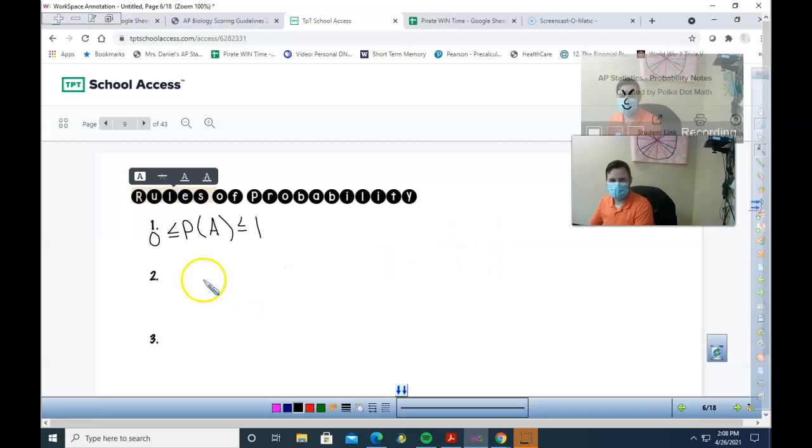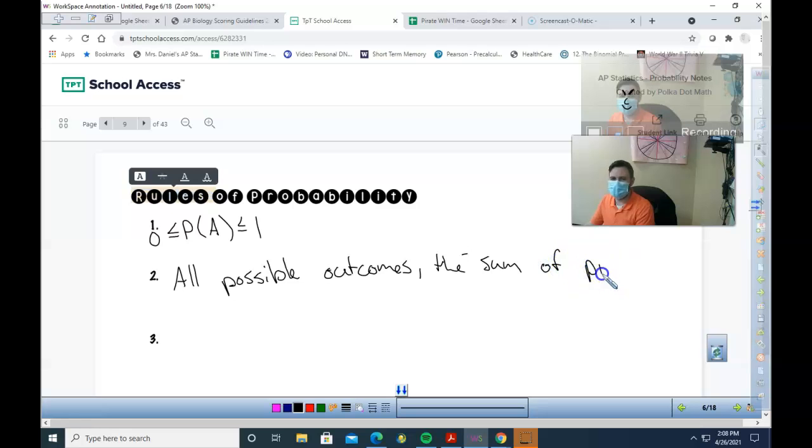Number 2, what else do we need to know? If I take all my possible outcomes and add up my probabilities, what should the sum of probabilities be if I'm combining all my outcomes? What do you guys think? If I have all my probability of outcomes. 1 is correct. They were all shouting 1 from the mountaintops.